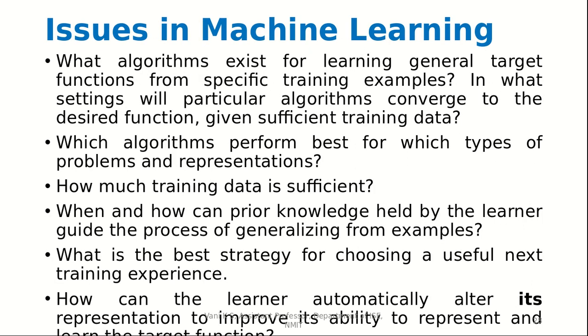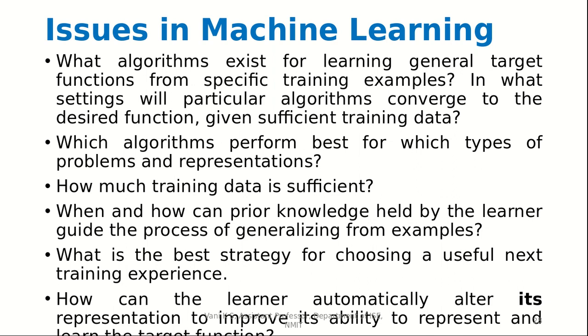Then issues in machine learning. What are the issues in machine learning? So what algorithms exist for learning general target functions from specific training examples? We need to know what algorithms exist for learning general target functions. In what settings will particular algorithms converge to the desired function given sufficient training data? So we need to know what algorithms exist for learning general target functions from specific training examples, and what should be the settings for a particular algorithm to work in the best way possible.